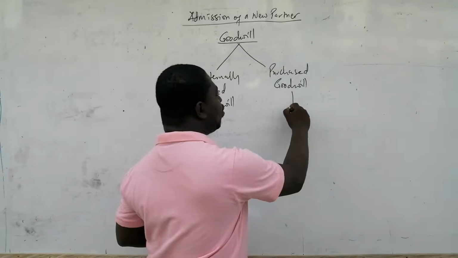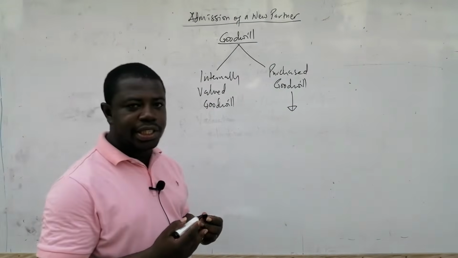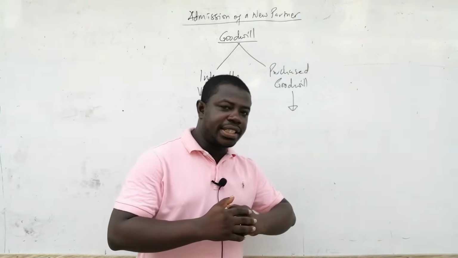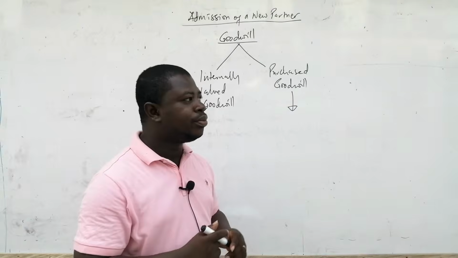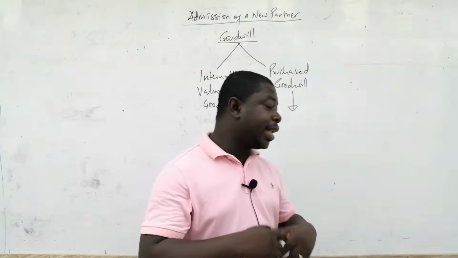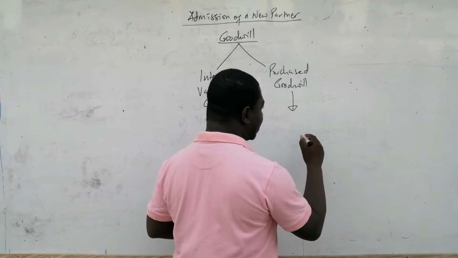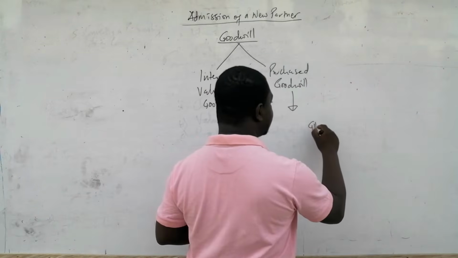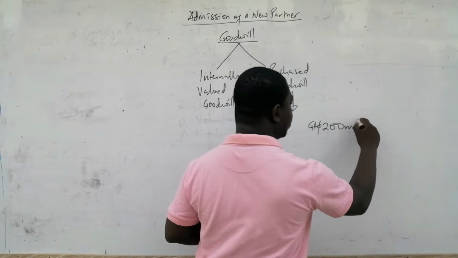The purchased goodwill is the excess of the purchase consideration of a business over its net identifiable assets. So when you are going to buy a business, for example, let's say you want to buy a partnership firm, and the net assets of the firm is 200 million.